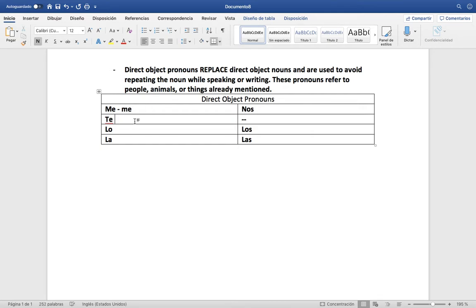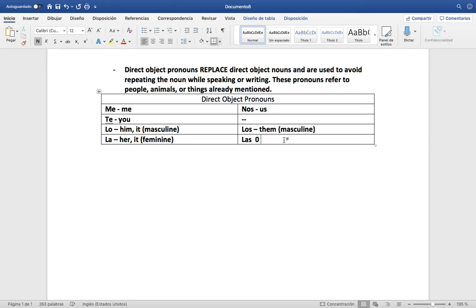Obviously, me, te meaning you, lo meaning what? Him or it, and masculine obviously. This, self-explanatory, would be her or it, but feminine. Nos, obviously us. Los, same idea, them, masculine.